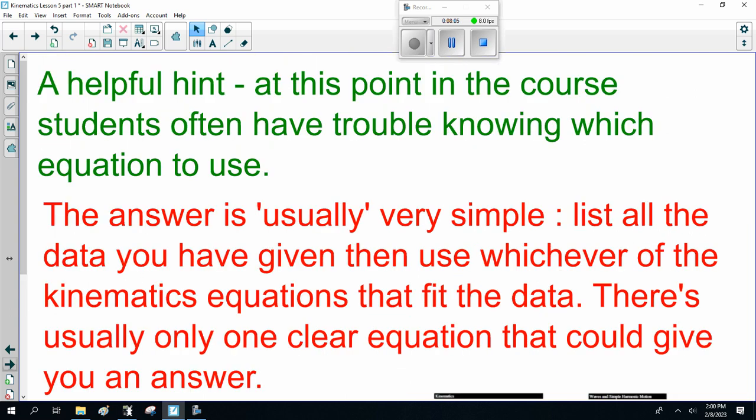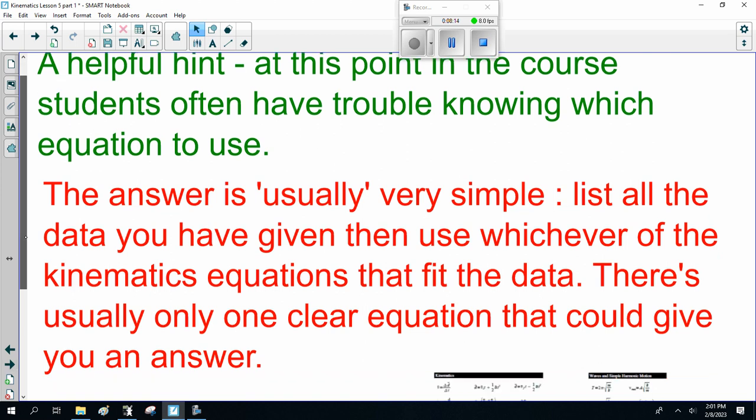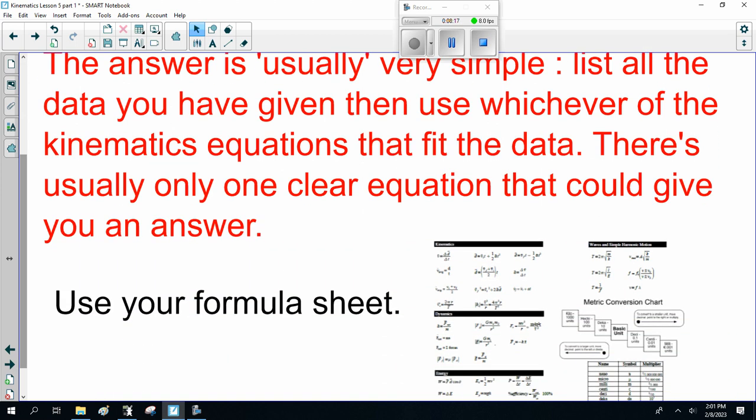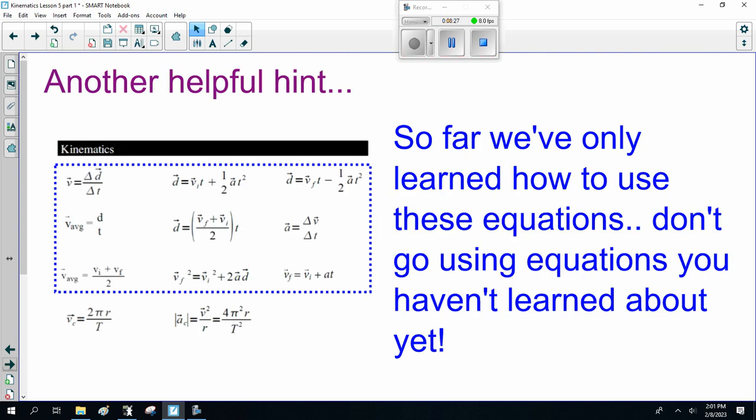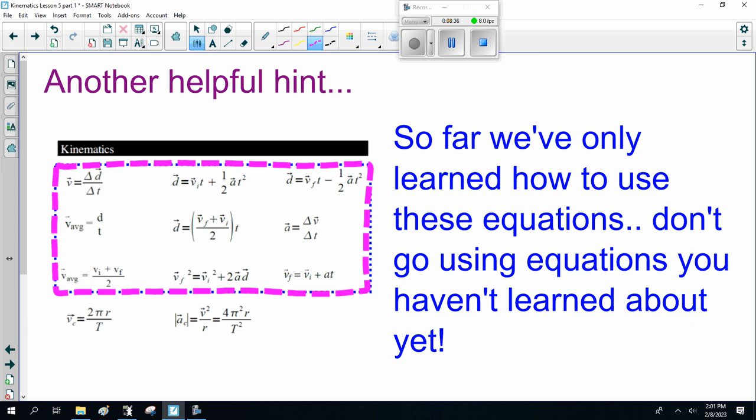Now, a helpful hint. At this point in the course, students often have trouble knowing which equation to use. The answer is usually very simple. List all the data you've been given, then use whichever of the kinematics equations fits the data. There's usually only one clear equation that could give you an answer. So use your formula sheet. Another helpful hint: if you look at your formula sheet, so far we've only used these equations up here. Don't go using equations you haven't learned about yet.